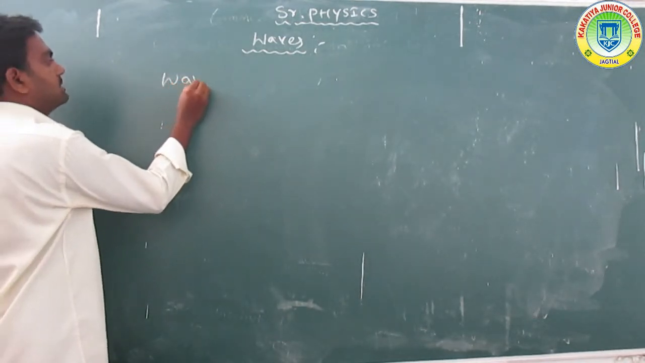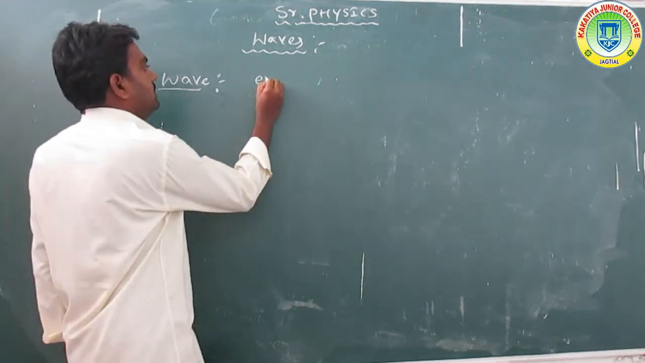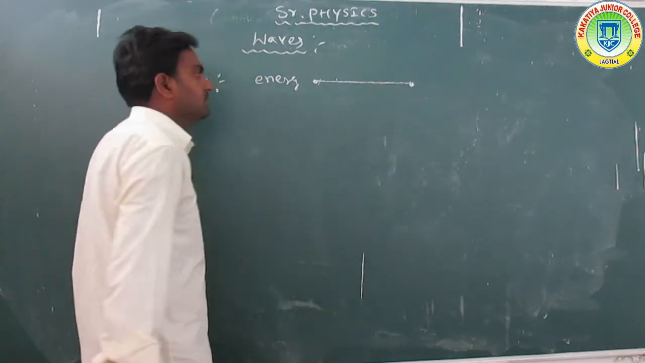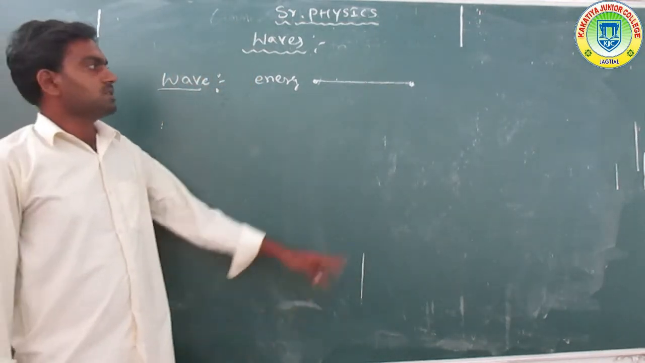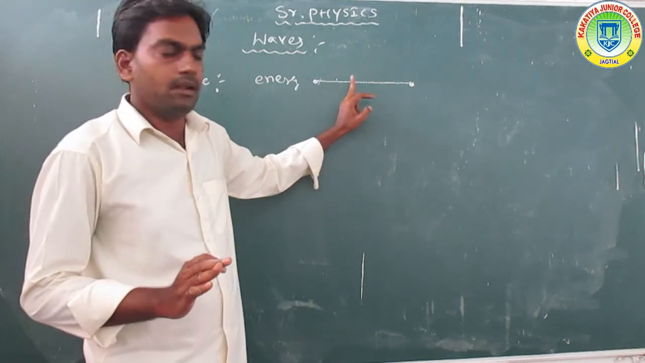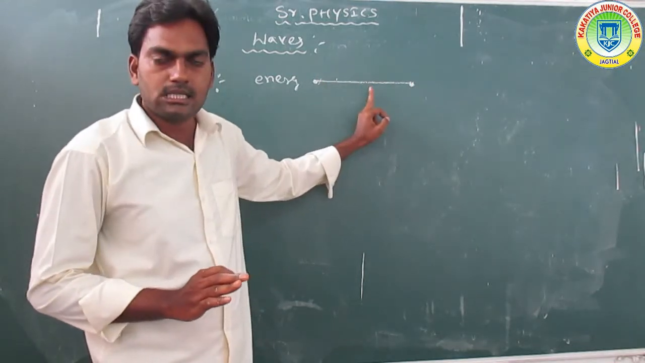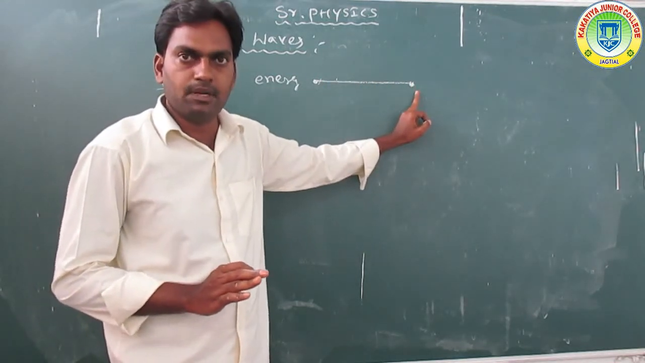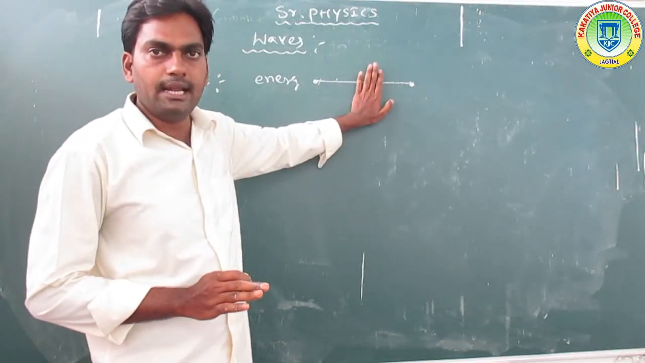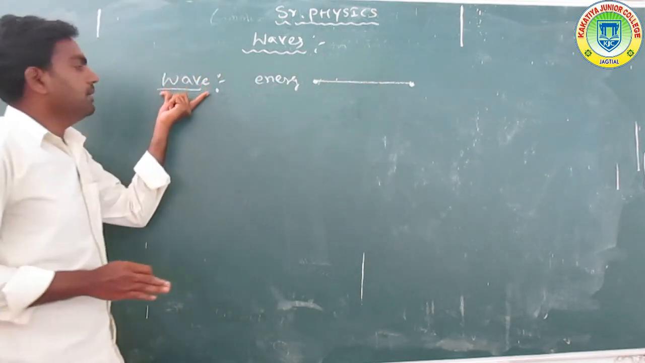So wave is nothing but the transfer of energy from one point to another point, without transferring matter. The energy is transferred from one place to another place without a transfer medium. That is called a wave.